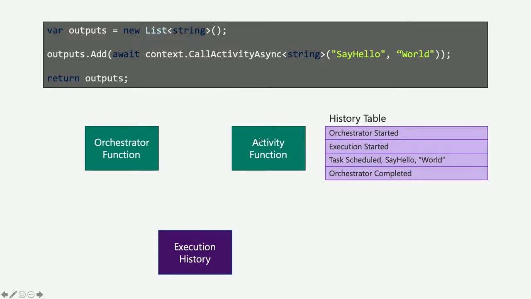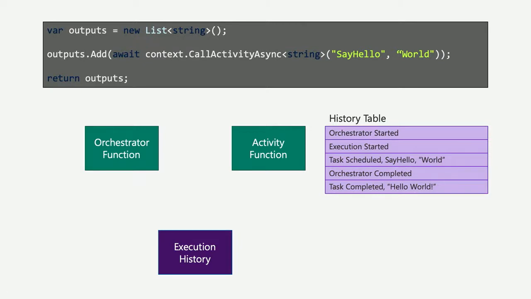Now at this point, your activity function, your function that's actually going to do the work, your say hello function, had some work scheduled for it. So it's going to wake up. It's just been triggered. It's got work scheduled for it. So it wakes up, it triggers, it says, hey, my orchestrator wanted me to say hello to the world. So the function's going to do its work. It's going to update the execution history table. You'll notice I visualized that here. So hey, I did my work, I said hello to the world, and then it shuts down.